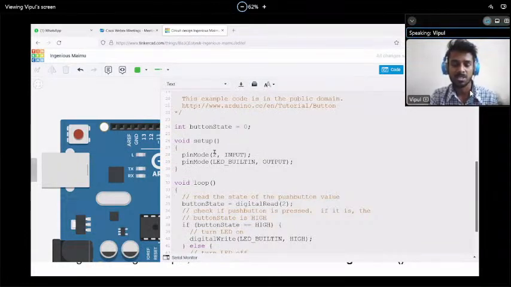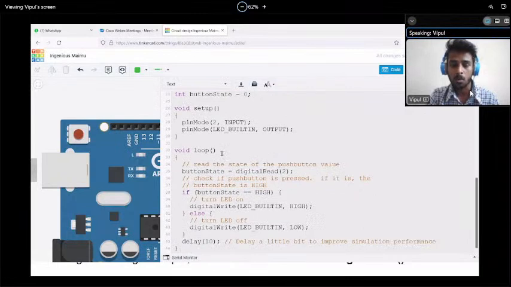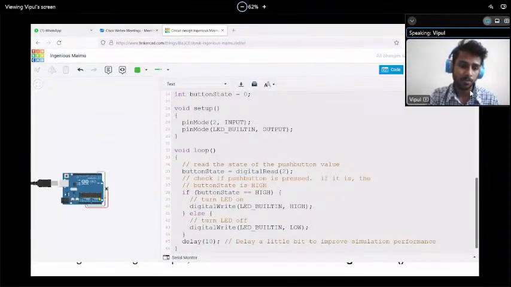Which devices are we using? Two devices: one is the switch and another is an LED. We have explained whether each is an input or output device. That is the first step of coding. What is the next step? Now, what do we have to do in this code?